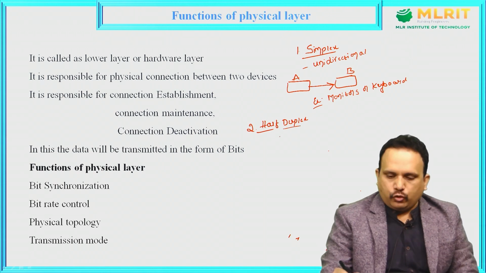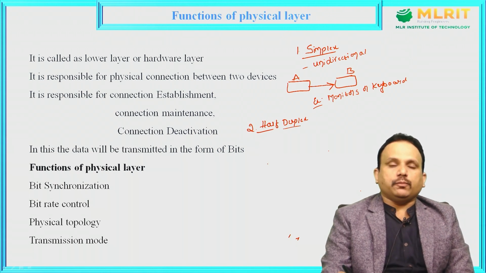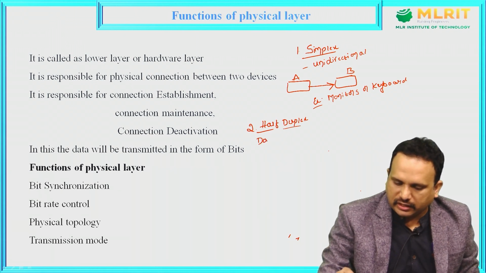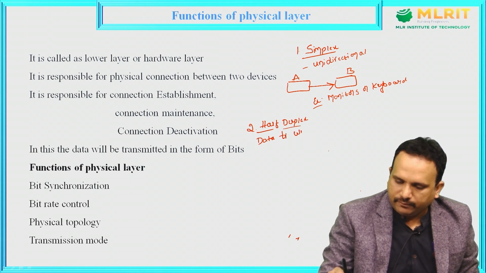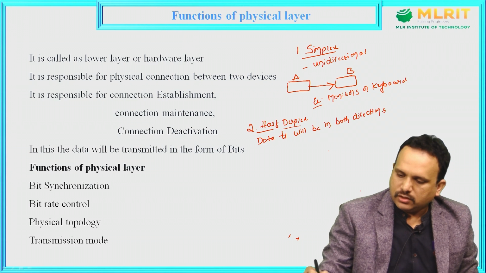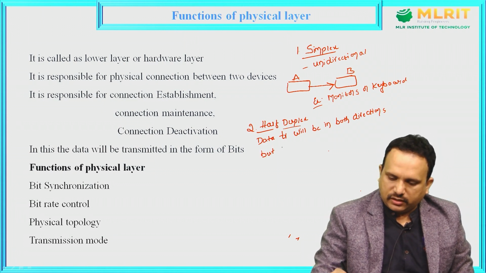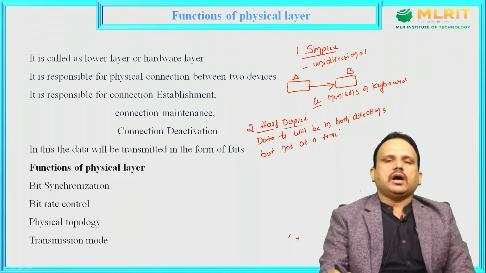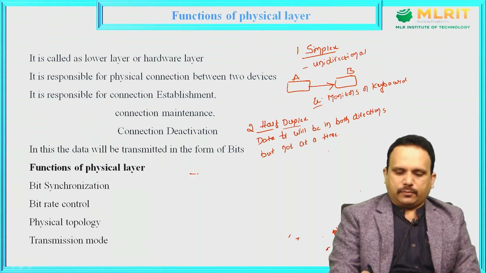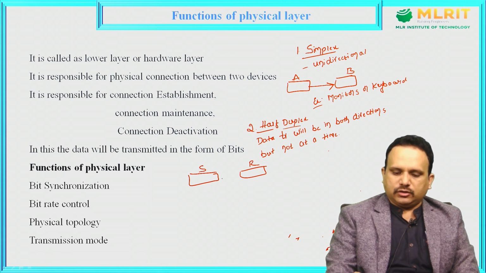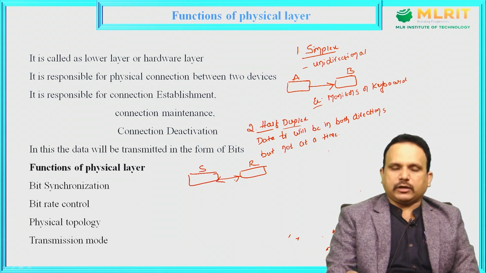The second mode of transmission is half duplex. What is this half duplex? The data will be transmitted in both directions but not at the same time. What is the definition of half duplex? The data transmission will be in both directions but not at a time. This is half duplex. If you see the diagrammatic representation of half duplex, here we have the sender and here we have the receiver. The data will be transmitted in both directions but not at the same time.